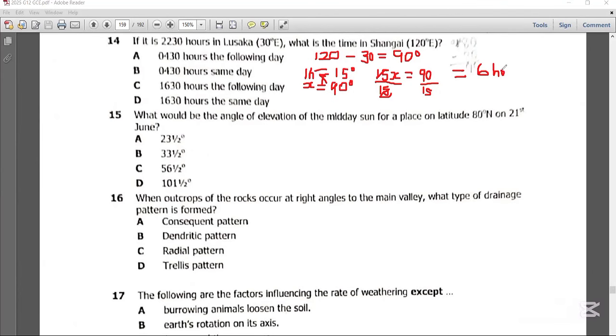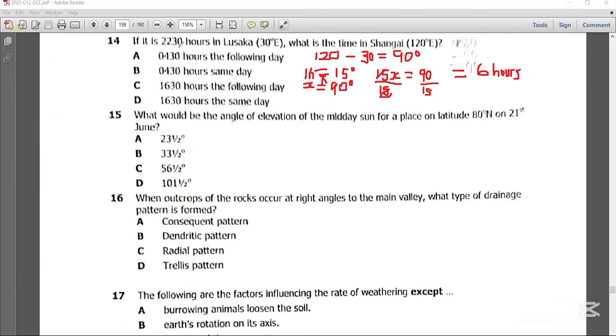The 6 hours you found, what you're going to do is check the time that you've been given in the question. Remember, time increases as you move towards the east. The further you move towards the east, the more the time increases. Time decreases towards the west. The further you move towards the west, the more time decreases.